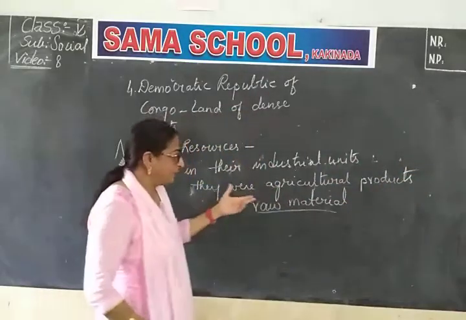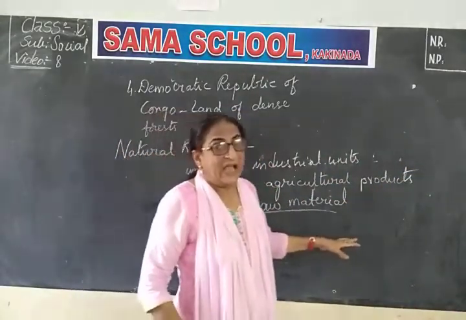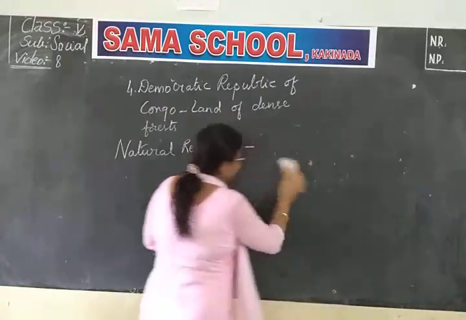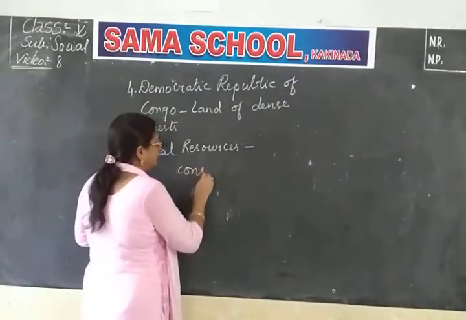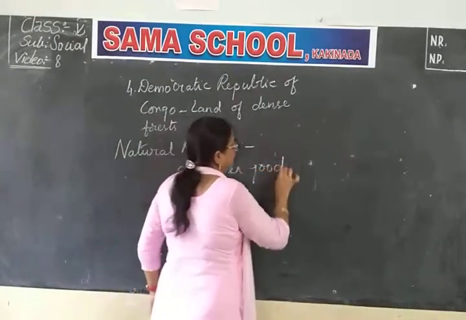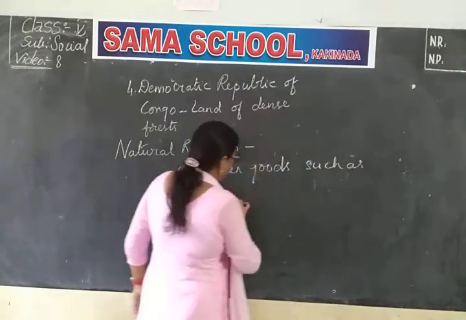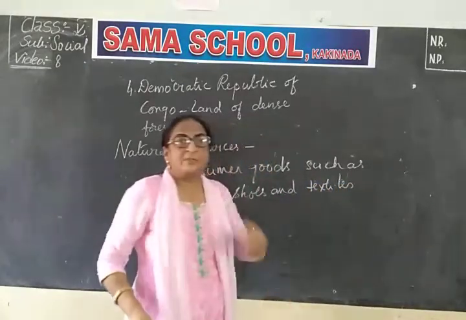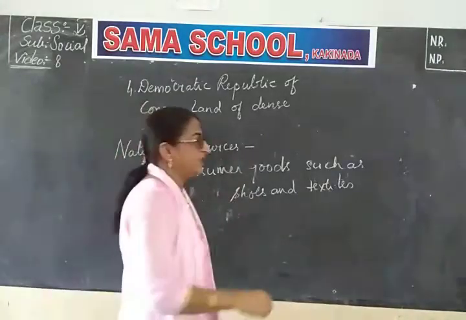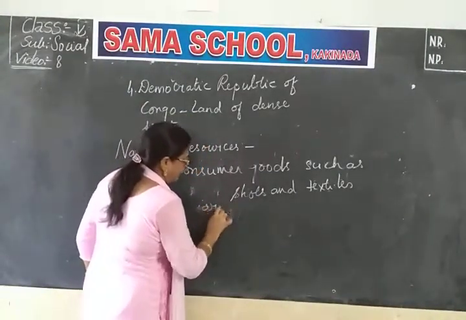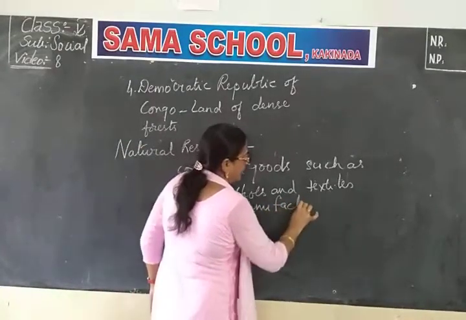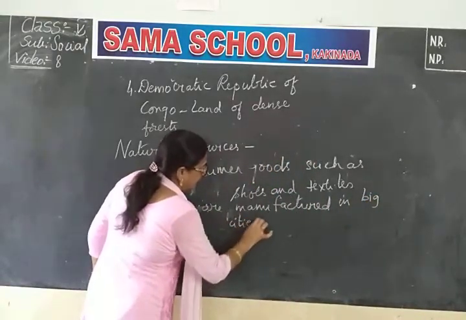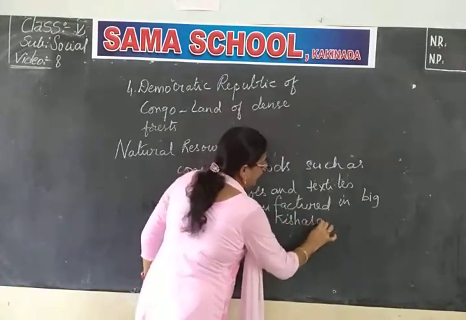In that way, they were using these agricultural products, and consumer goods such as shoes and textiles were manufactured in big cities like Kinshasa and Lubumbashi.